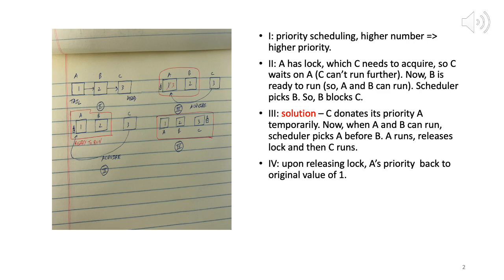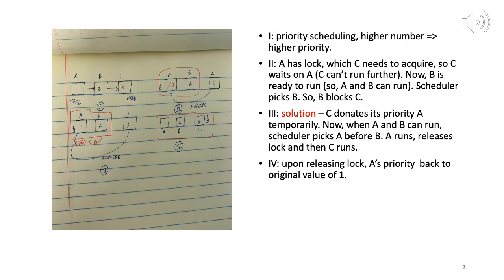So it will see which processes are ready to run, and then from that it will pick the process with the highest priority. Now here we have a scenario in which we have two processes ready to run, A and B. Now A has acquired a lock, right, and now C would like to acquire that lock as well.